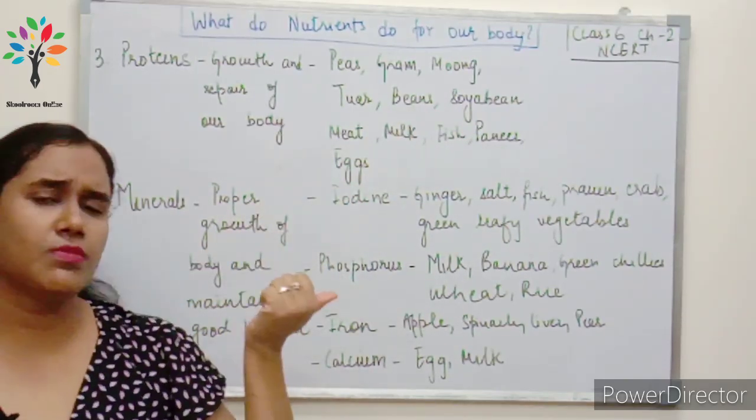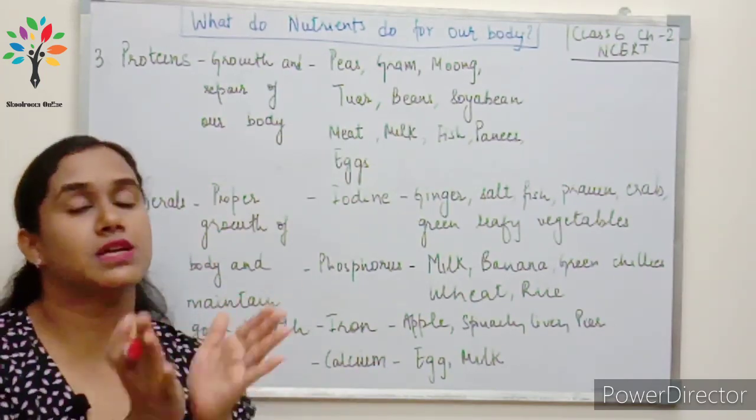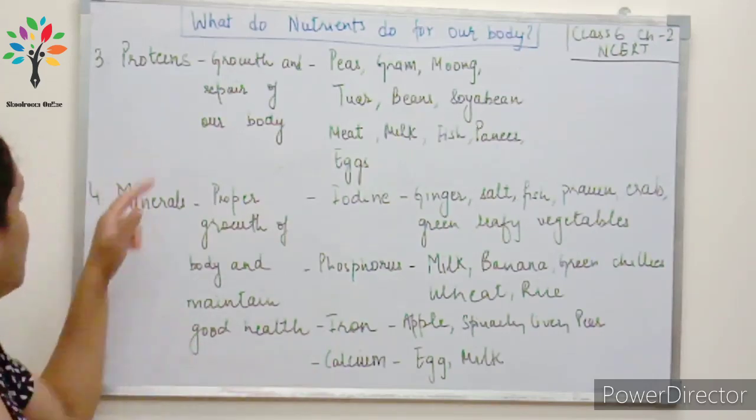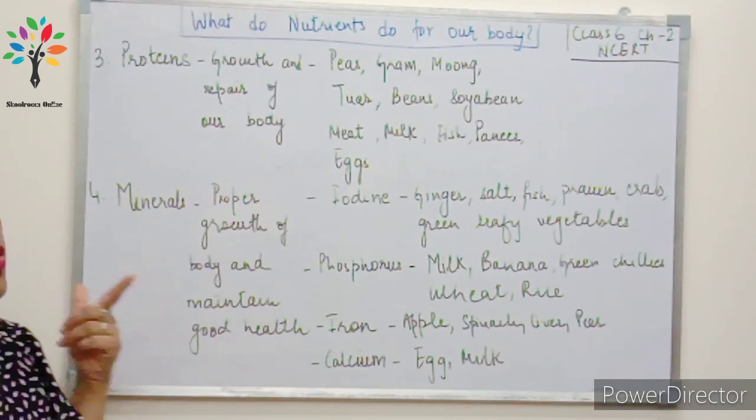In the last component also, that is fat, you can see that there are some plant sources and some animal sources of fat. Coming to the next component, that is minerals.